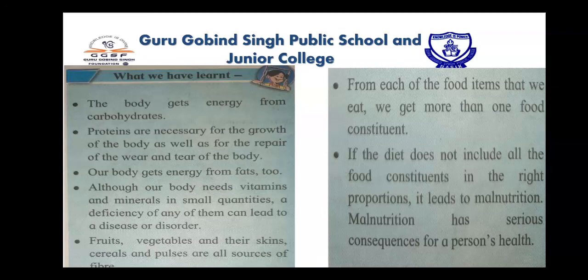From each food item that we eat, we get more than one food constituent. If the diet does not include all the food constituents in the right proportion, it leads to malnutrition. Malnutrition has serious consequences for the person's health, meaning it can cause diseases to the person.